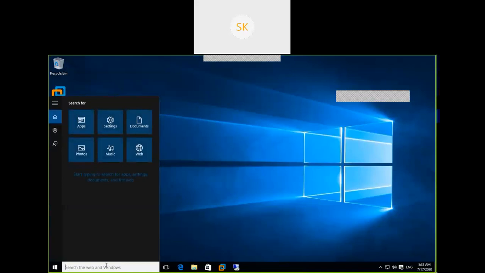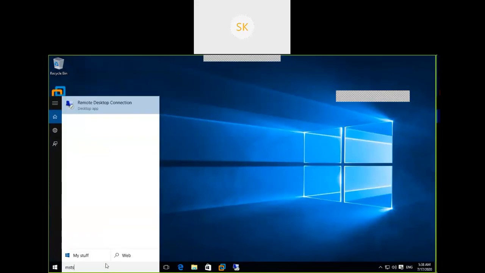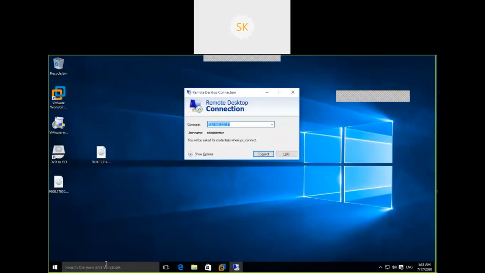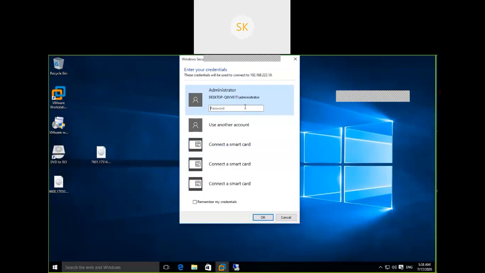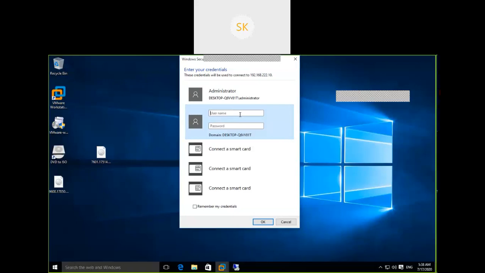Open remote desktop, IP 10. Try user 1 now. Previously, we were unable to log into the server, isn't it? Now see what happens.